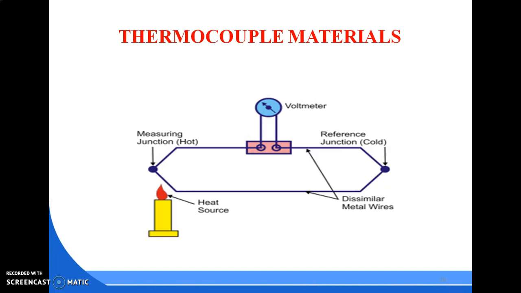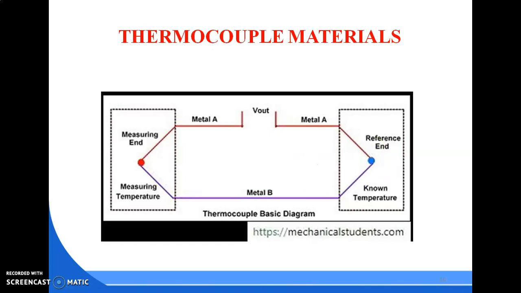Here you have two junctions: a hot junction and a cold junction. This is the diagram for measuring temperature against a reference and known temperature.